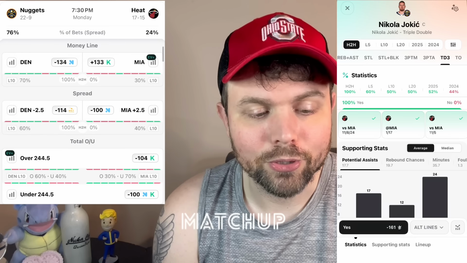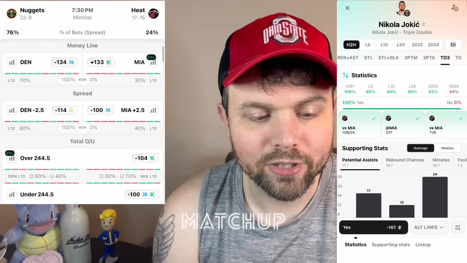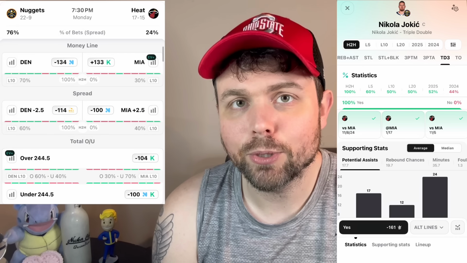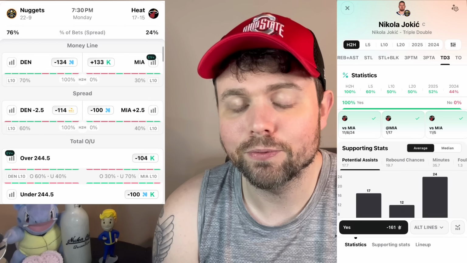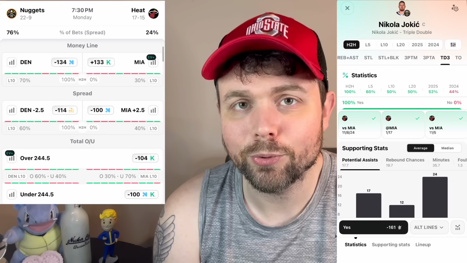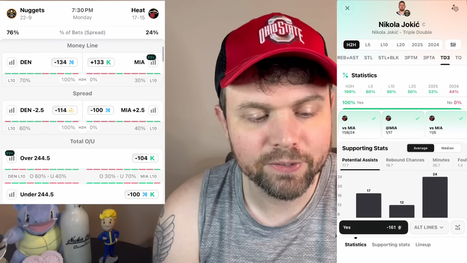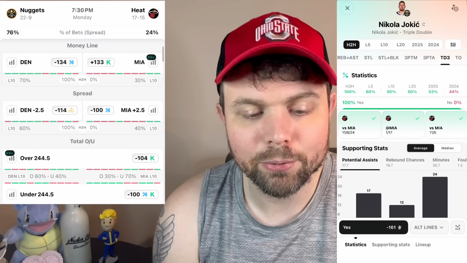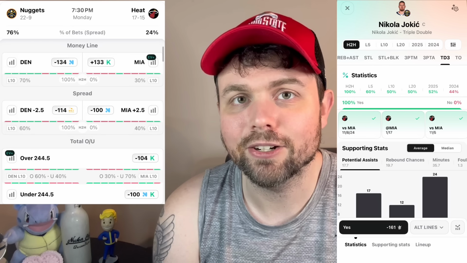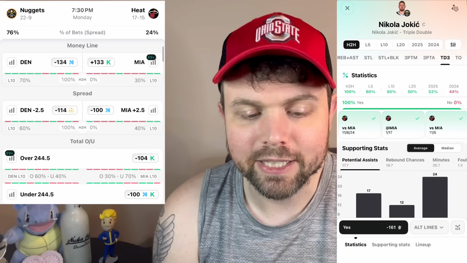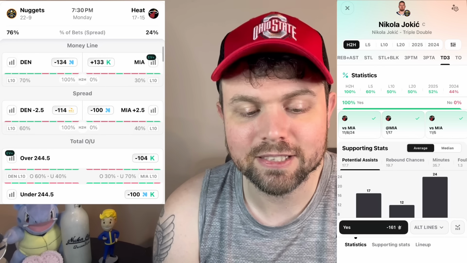This next one is a matchup play, and it's going to be Nikola Jokic for his triple-double. The Heat give up the 2nd most rebounds and the 11th most assists. In that game where they played earlier in November, Nikola Jokic had 33 points, 15 rebounds, 15 assists. So triple-double, it's becoming like almost a parlay piece. He's getting it near halftime at this point, the way he has been playing. So I feel like this is just a safer way to take it.